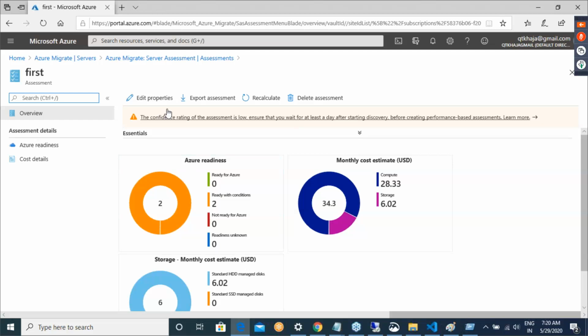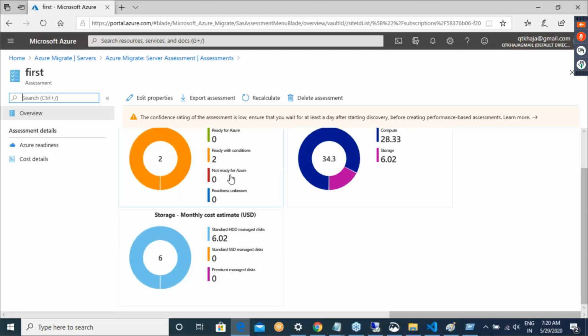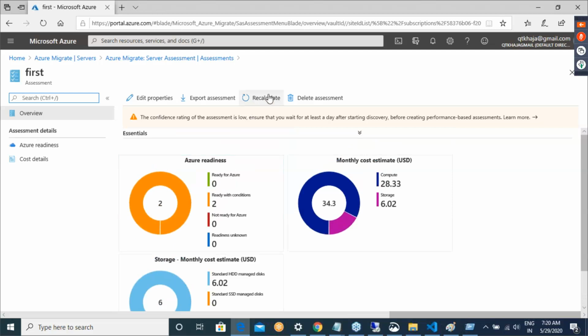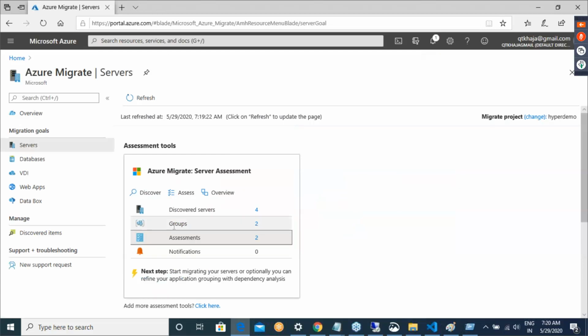whenever you select an assessment, it tells you the confidence rating, so what would be the confidence of this machine? Is this machine ready for Azure? Is this ready with conditions? Ready with conditions means there are certain things you can do, for example, you can recalculate. This is the kind of assessment report which Azure gives you.